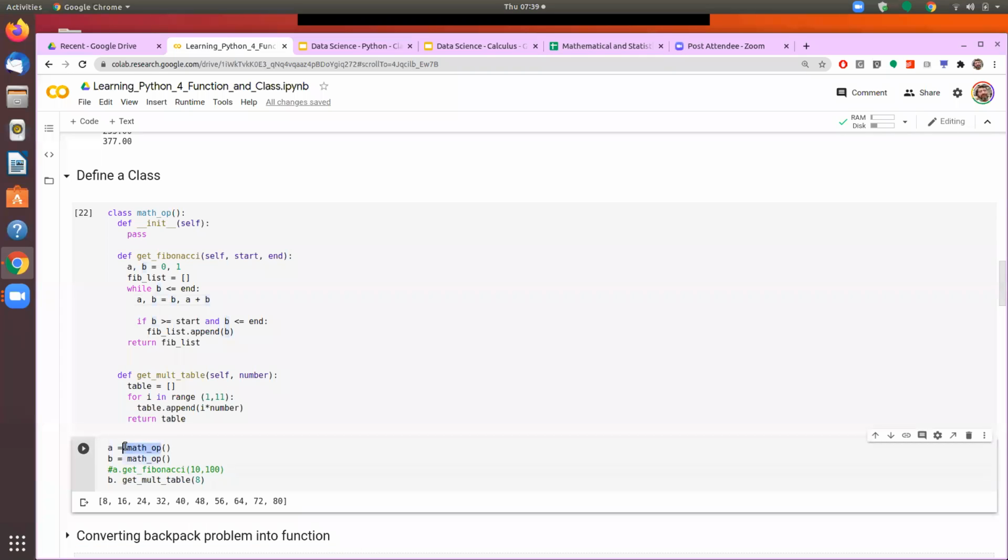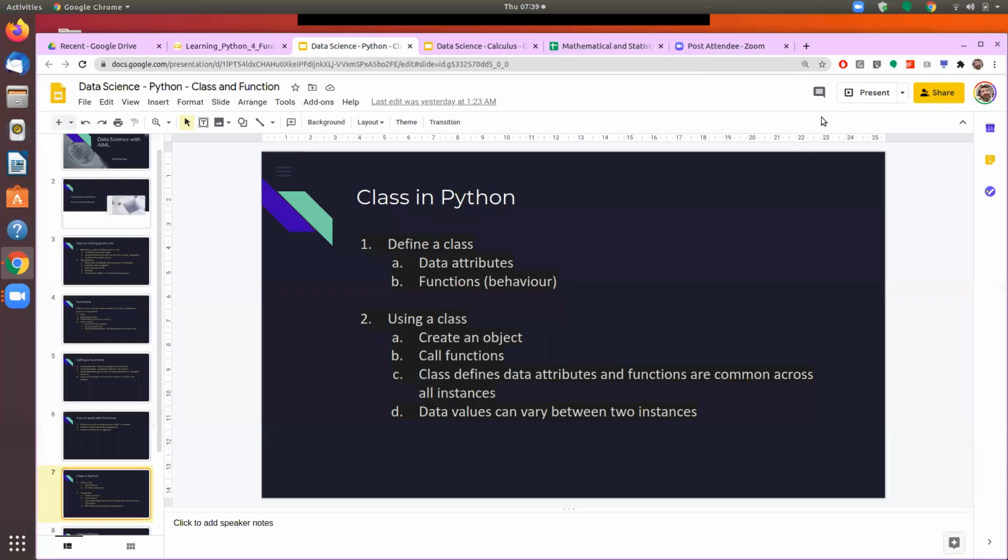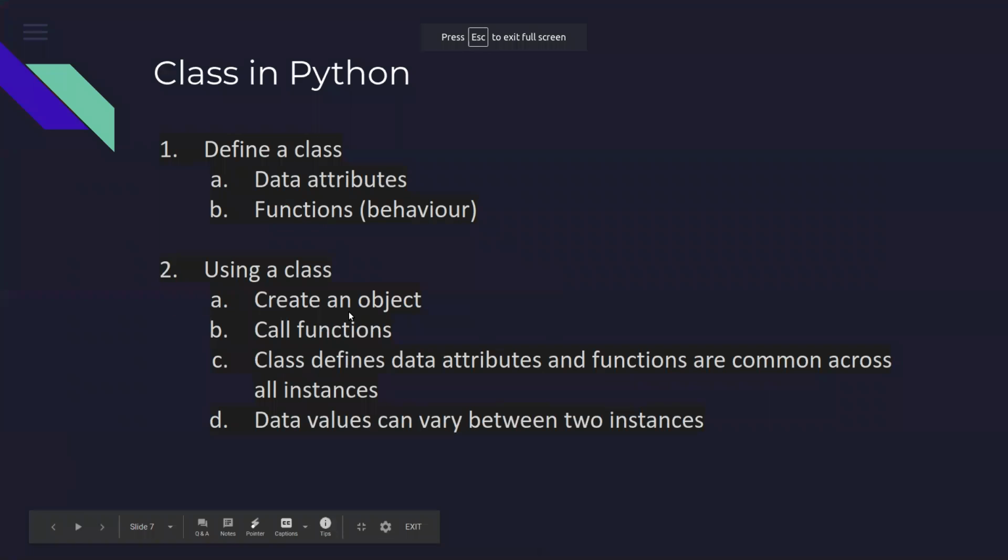So math underscore op becomes a new data type or new object type. And then we say that A is an instance of math underscore op class. So A becomes an object. We create an object, and then from that object we call the functions. So this process is called the instantiation process.